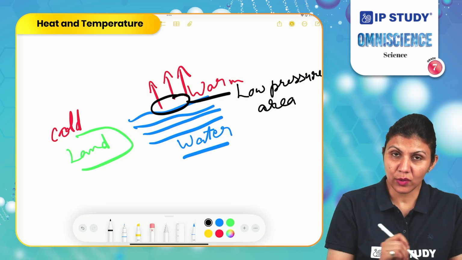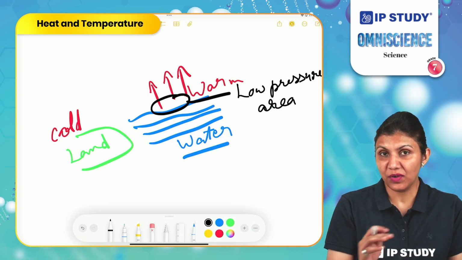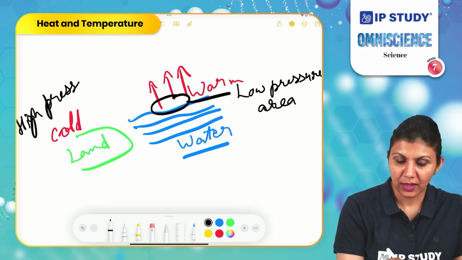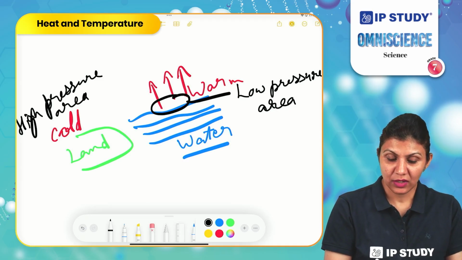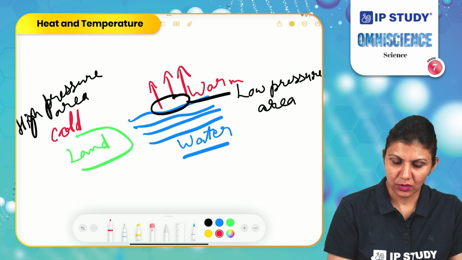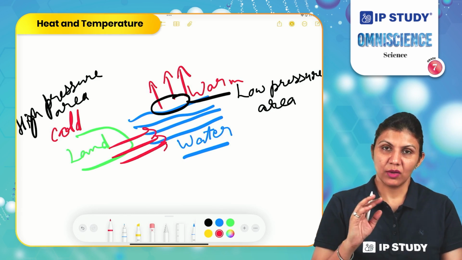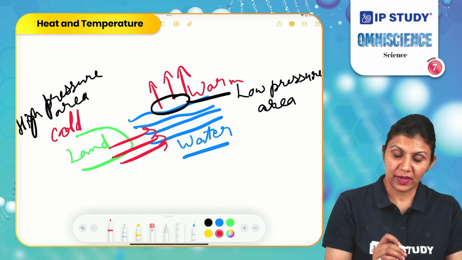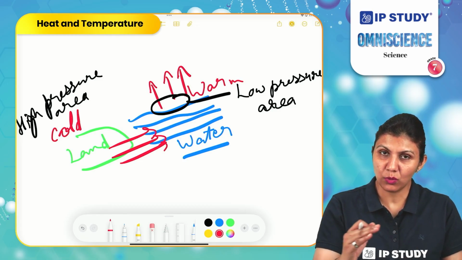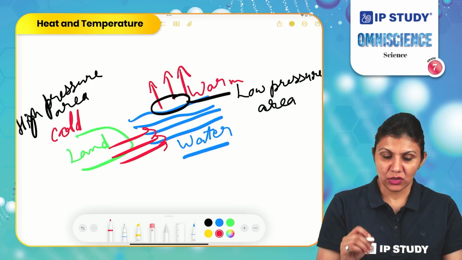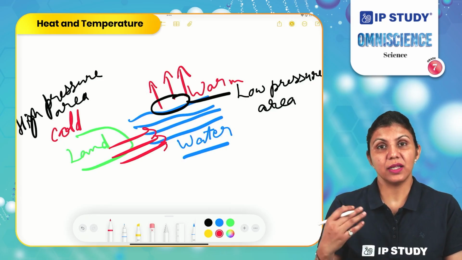Now this low air pressure area will be filled with air from the high pressure area on the land. So the air will start moving from land to water this time. So in this case, when air is moving from land to water, the wind will be called land breeze. So it is happening during the night time.